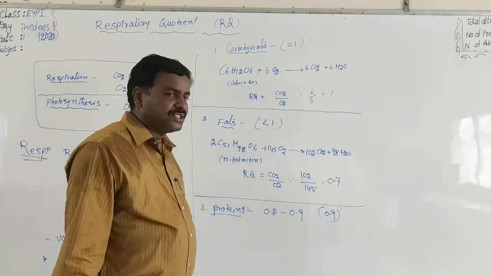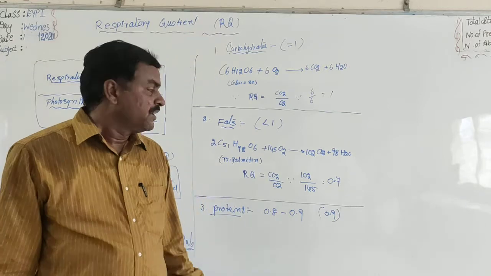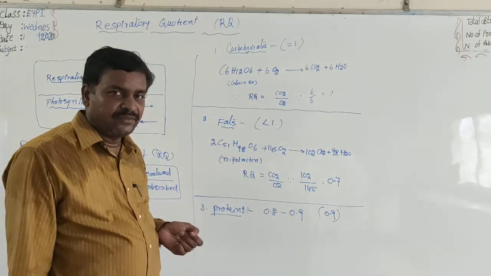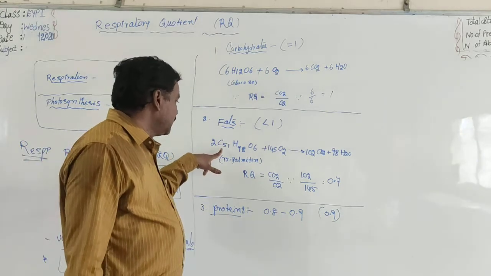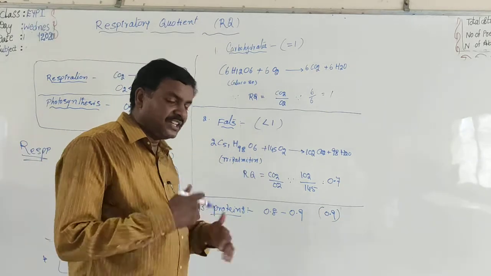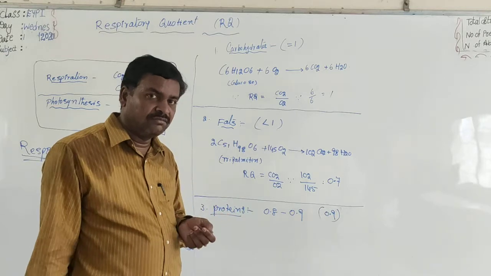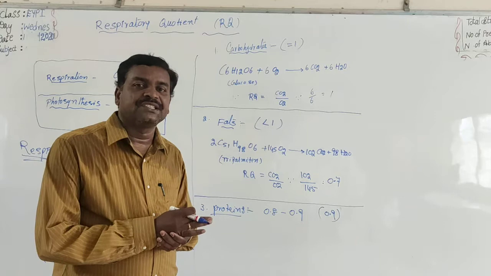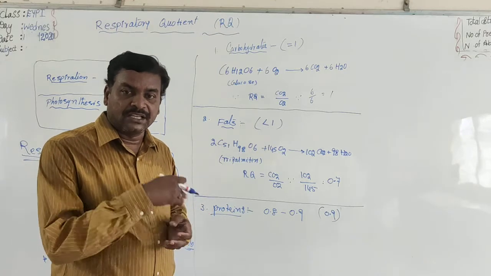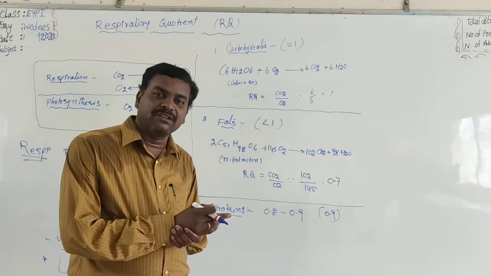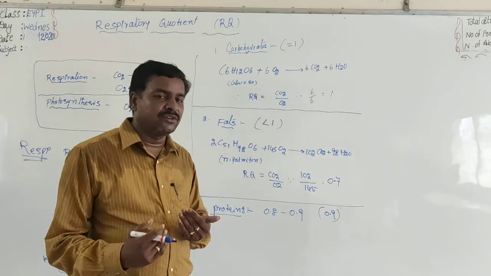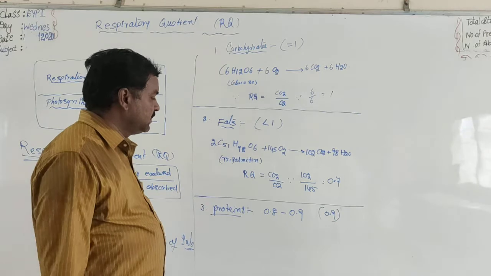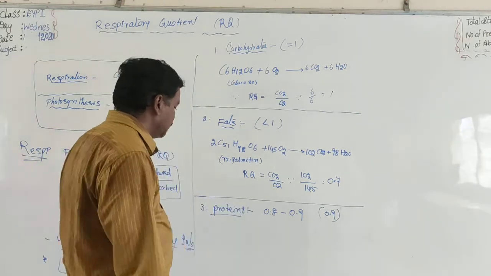Now the reason why the RQ value for fats and proteins is less than 1: fats and proteins are very poor in oxygen. The proportion of carbon to oxygen is invariably very low, so they require a large quantity of external oxygen for oxidation. The volume of CO2 given out is less than the volume of O2 absorbed, so the RQ value is less than 1.